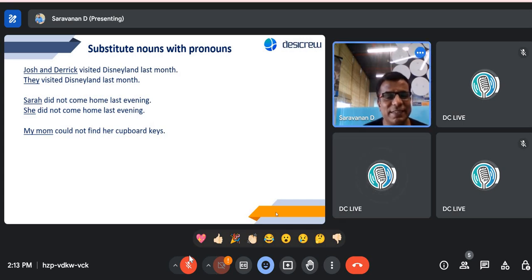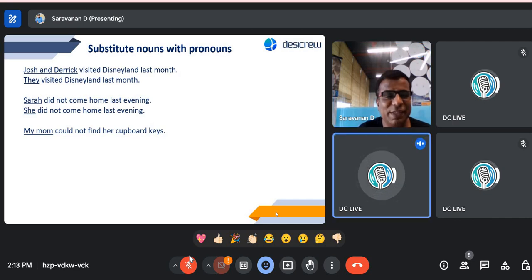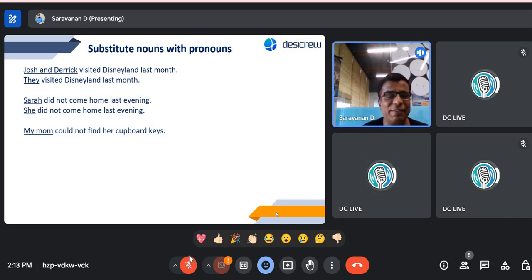Also, she could not find her cupboard keys. Very good. Simple, right? My mom. When we talk about my mom to somebody else, we can say she could not find her cupboard keys. Fantastic.